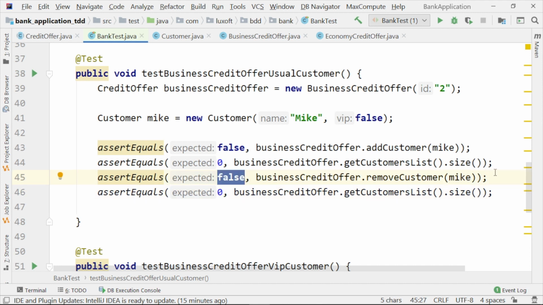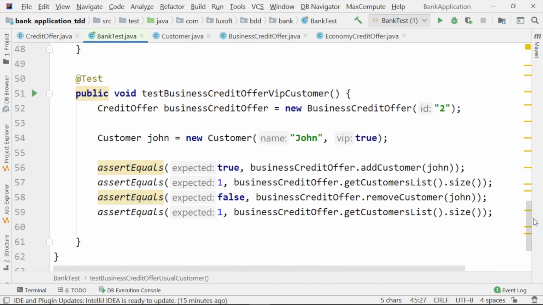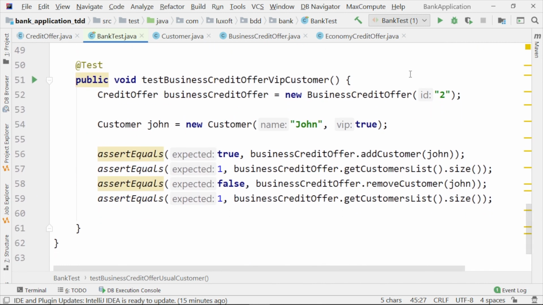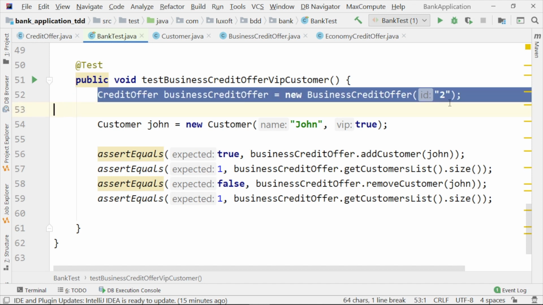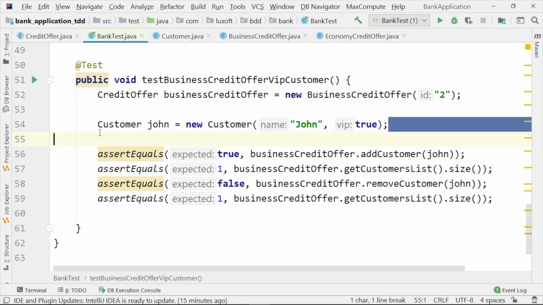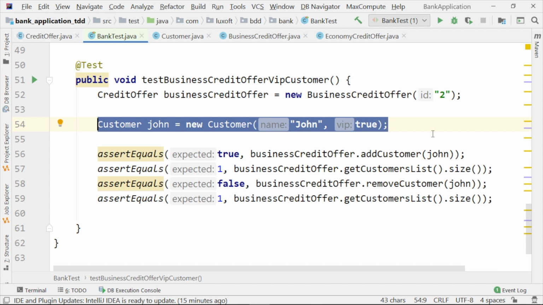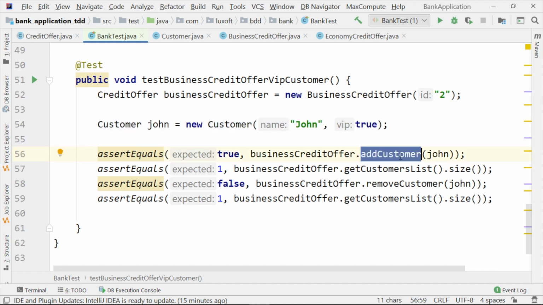and the operation will return false. And finally, we have test business credit offer VIP customer, saying that we have a business credit offer. We have John, who is a VIP customer. If we try to add John, who is a VIP customer, to the business credit offer list, the operation should be successful.